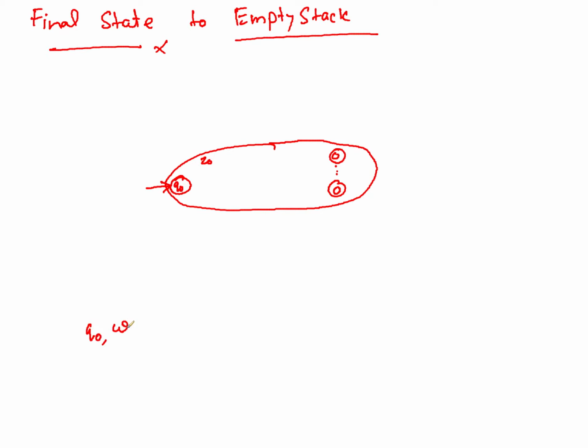Whatever strings are acceptable here, Q0 W Z0, in zero or more steps reach some QF, and the input is consumed and some gamma is remaining on top of the stack.